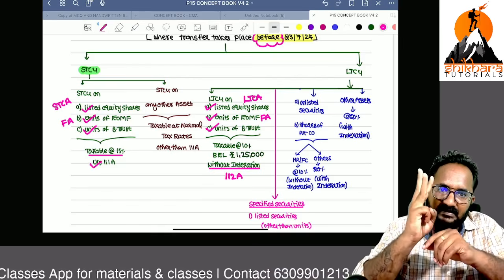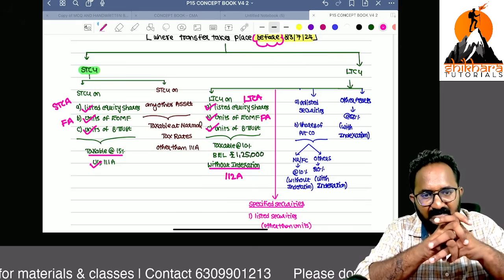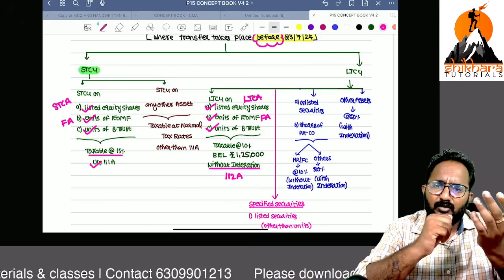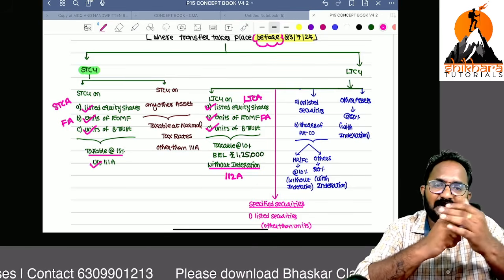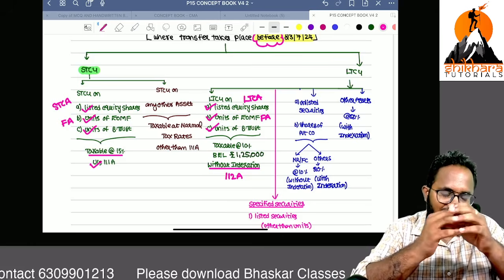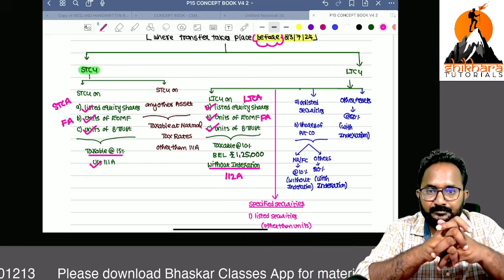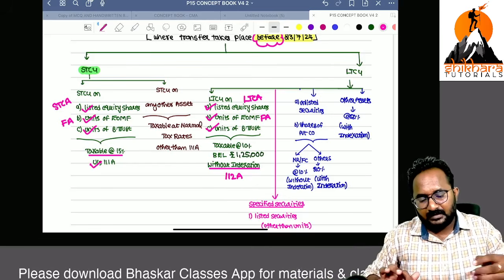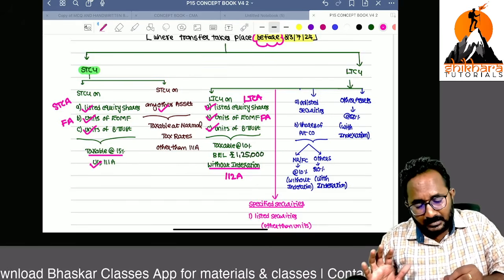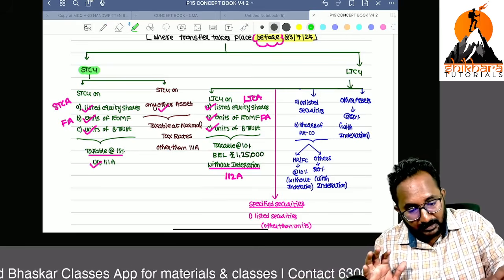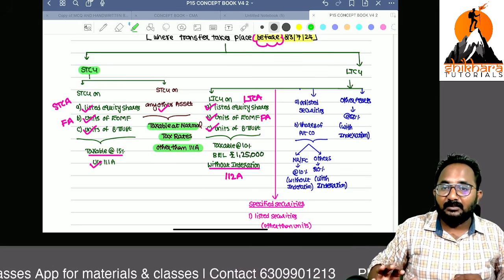Before the amendment, there are three financial assets: listed equity shares, units of equity oriented mutual fund, units of business trust. Short term 111A, long term 112A. Taxable at the rate of 15% in case of 111A, taxable at the rate of 10% in case of long term capital asset, that is 112A, and basic exemption limit 1,25,000, without indexation. Next, any other capital asset like gold, building, land is taxable at the normal tax rate. Remember, in the capital gain chapter also, this income is taxable at the normal tax rate other than 111A.